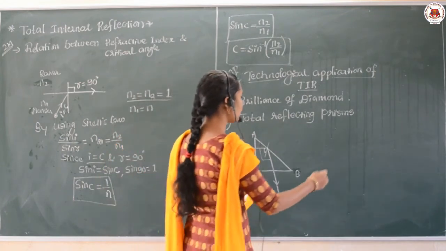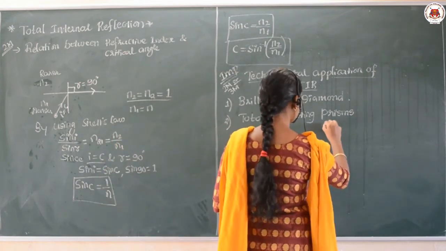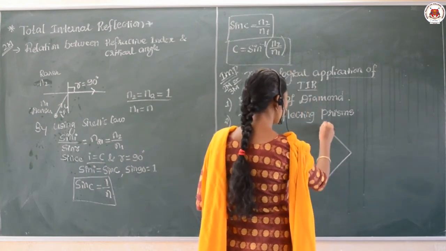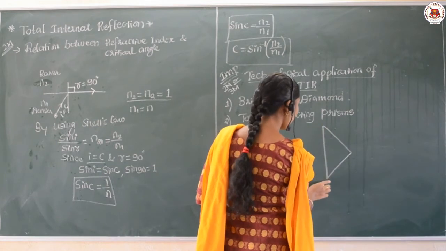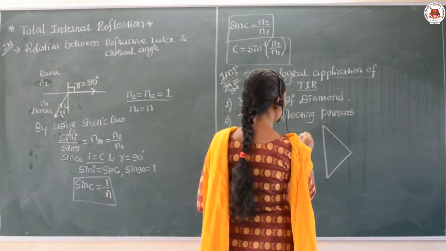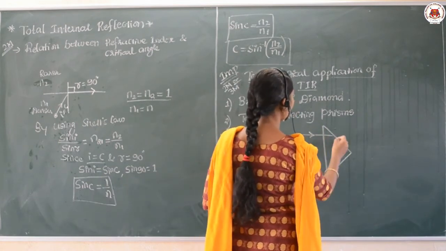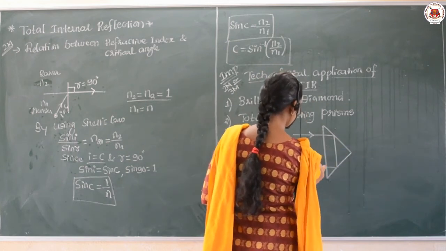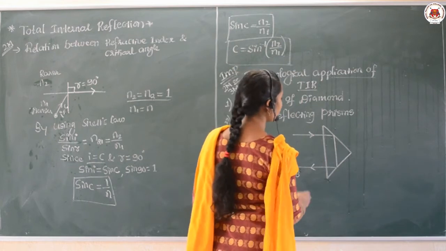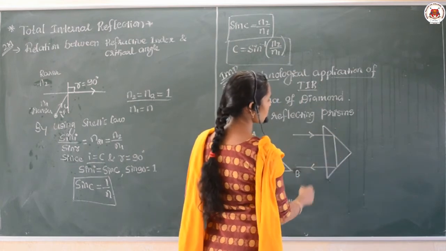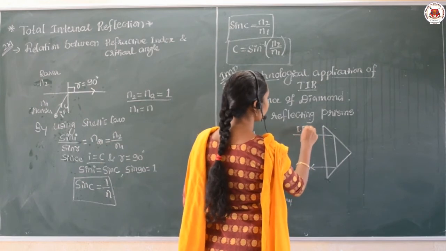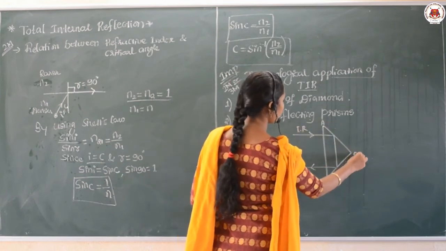And also you can see, if the position of the prism is changed here, then the same total reflecting prism can also turn the incident light through 180 degrees. See what we are observing here: twice it undergoes total internal reflection. First, this is the incident ray, and here I can mention A, B, C again.